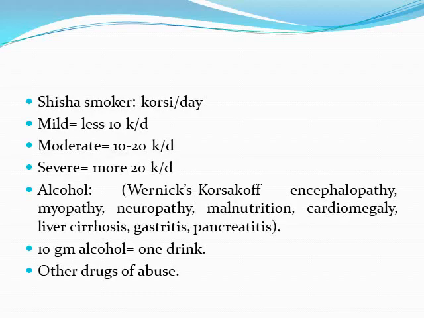We ask about smoking of shisha, which is measured by kursi per day. Mild shisha smoker is less than 10 kursi per day, moderate 10 to 20 kursi per day, severe more than 20. Alcohol consumption is a risk for what is called Wernicke-Korsakoff encephalopathy, myopathy, neuropathy, malnutrition, cardiomegaly, liver cirrhosis, gastritis, and pancreatitis. 10 grams of alcohol equals 1 drink. Also, other drugs of abuse should be asked about.